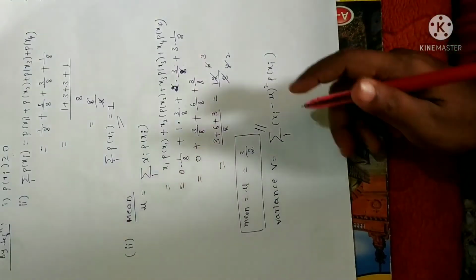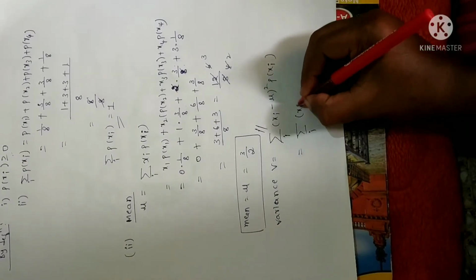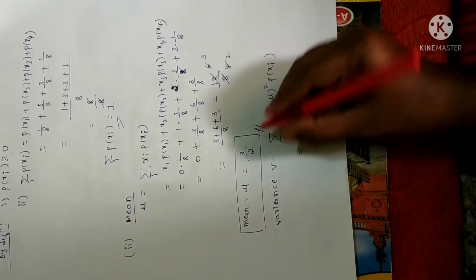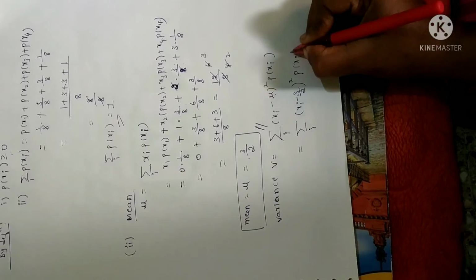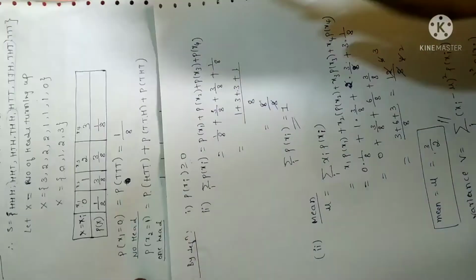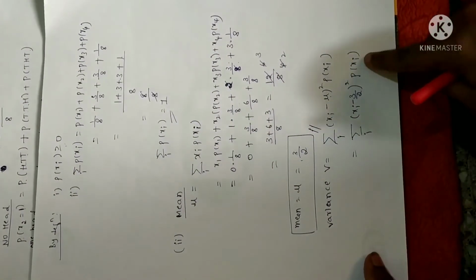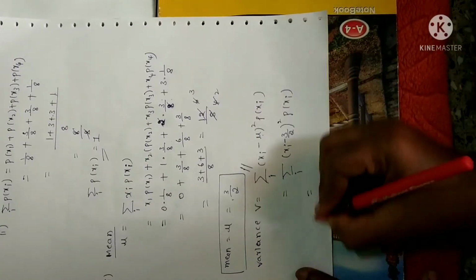Fine. Now let me substitute the values. Summation over i, I'll keep it as it is for the moment. Mu is none other than the mean, so minus mu is 3 by 2 whole square into p of xi. Xi is none other than the random variable. How many random variables do we have in this problem? 1, 2, 3, 4. So we have to put i values 4 times. So I can write this as